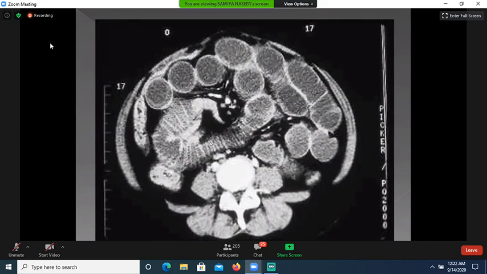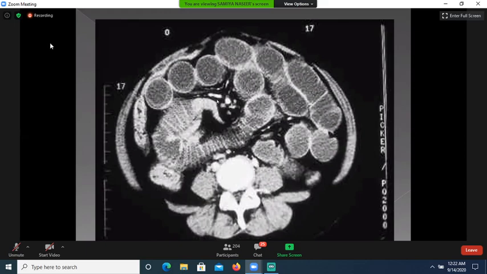This is high grade. This is almost complete obstruction of the small bowel loops. Multiple dilated fluid-filled bowel loops are seen on CT scan, and at transition point, a beak is seen.